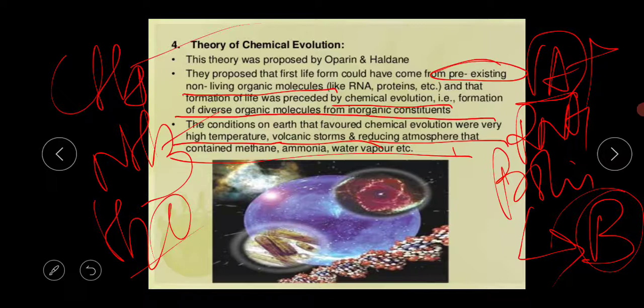In our next class we will discuss the experimental evidence of this chemical evolution, because this is not just a story; there is chemical proof behind this theory. In today's class we learned the basic definition of evolution, and the concept and theories of the origin of life. In the next class we will discuss the experimental evidence of chemical evolution.